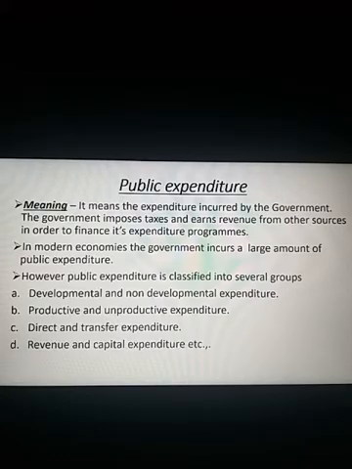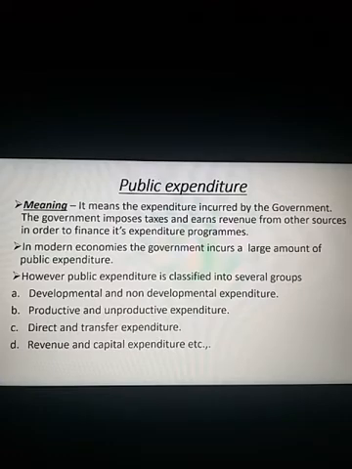Usually you may get this particular question for 2 marks. Like, what do you mean by public expenditure? Define the term public expenditure. Actually, the term public expenditure is self-explanatory. Observe, it means the expenditure incurred by the government. I repeat, expenditure incurred by the government.